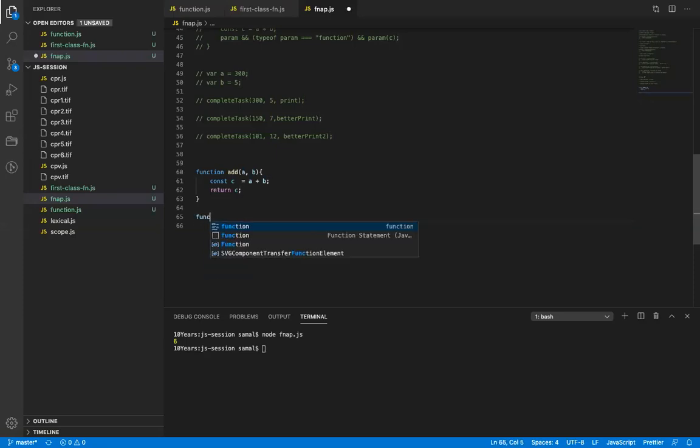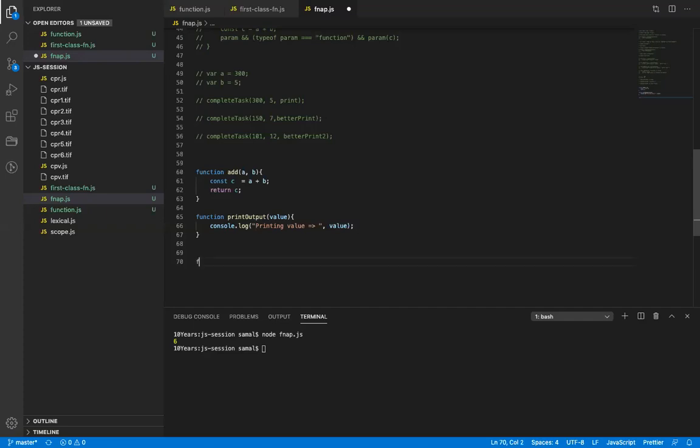Now let's do this. I'll add another function. I'll call it print output, and I'll say here value, console.log printing value, comma value. Now basically I want to use a function where I make use of the concept of calling a function as a parameter and a function returning a function.